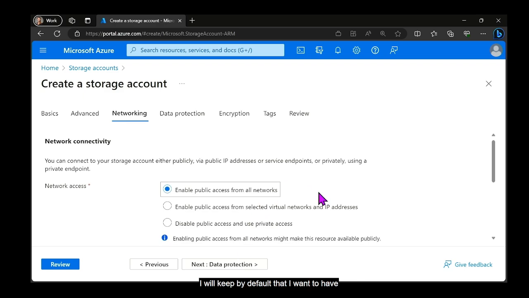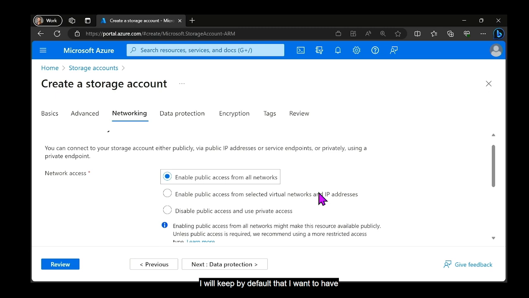After that, we have networking. I will keep by default that I want to have a public access from all networks, but if I want to have access just from a selected specific virtual network, I can select it here, or if I want that just some IP addresses can access my storage account, I can also modify it on this page.